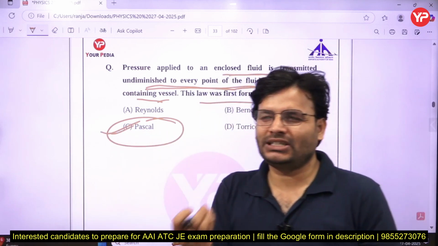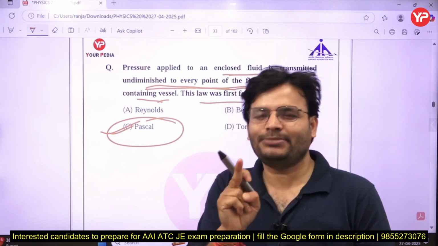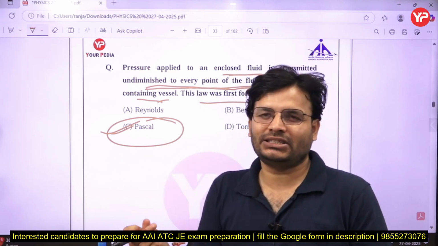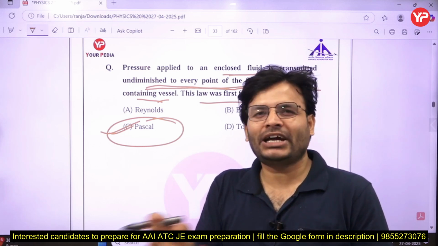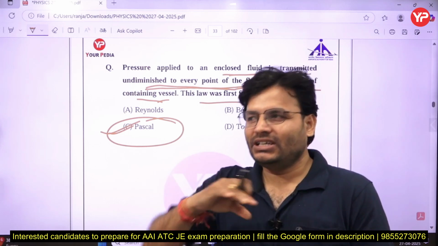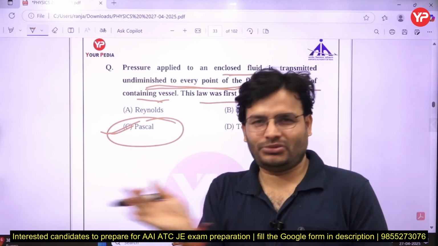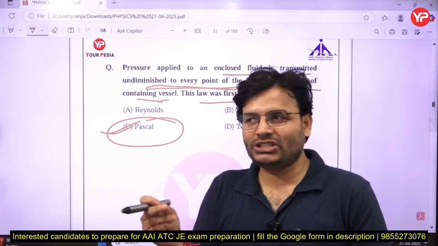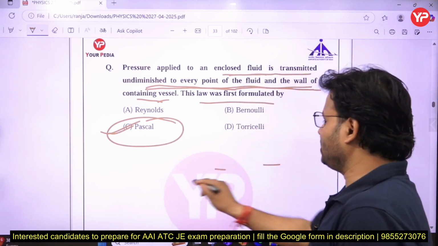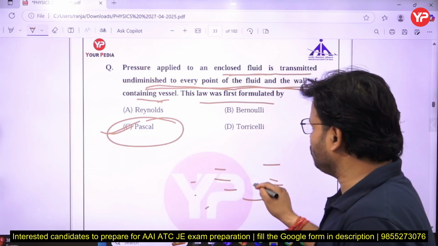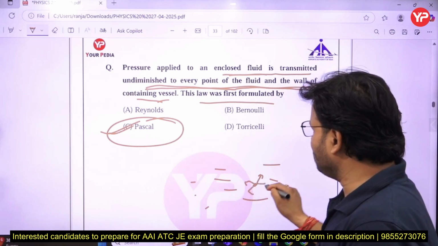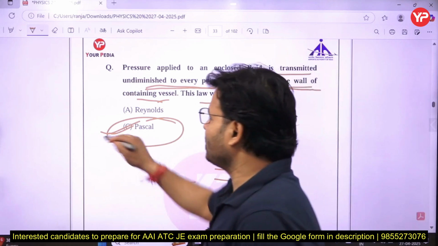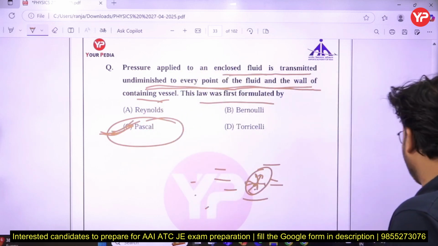In layman's language we can say, in a static fluid, at a given point, the pressure in all directions should be the same. Otherwise, the fluid cannot be static. If there is a pressure difference in the tangential direction, the fluid will start flowing, so it could not be at rest. If it has to be at rest, obviously at a given point, suppose that is your fluid, take any point, whatever the pressure in that direction, in all directions the pressure should be the same. Only then it remains at rest. So C for Chennai is the right answer.